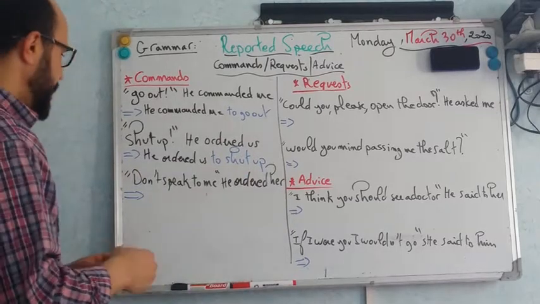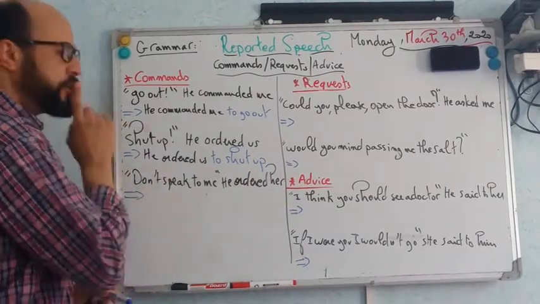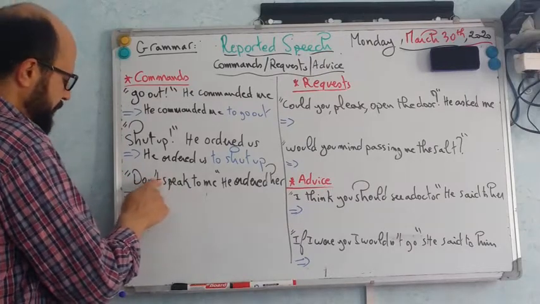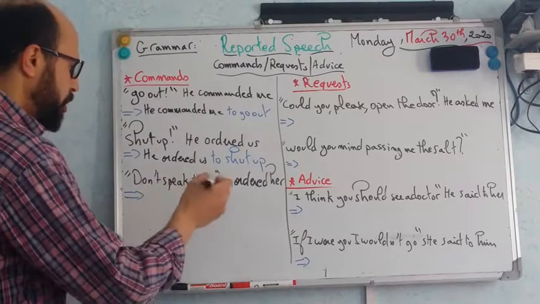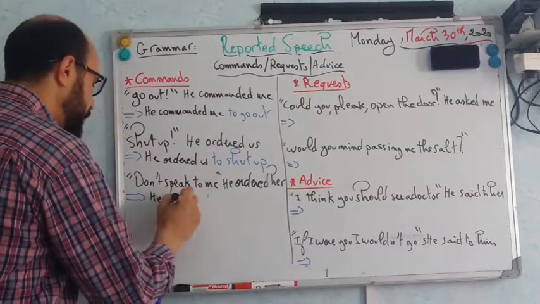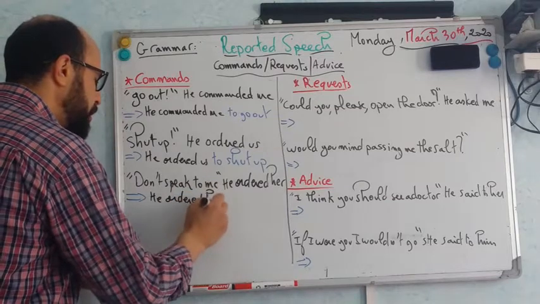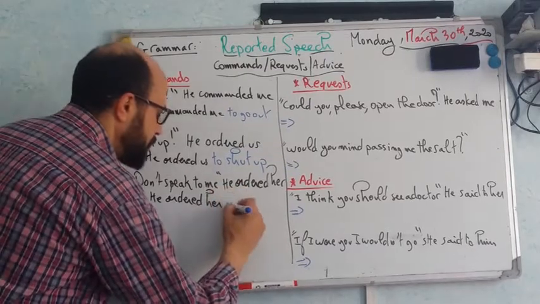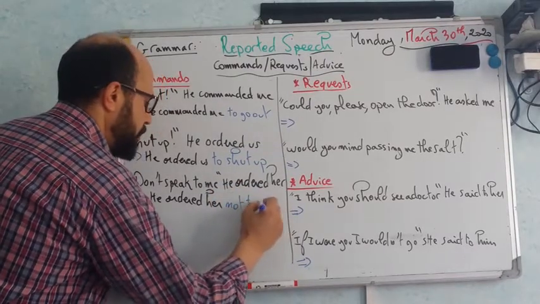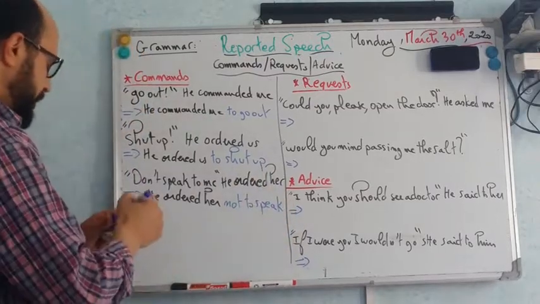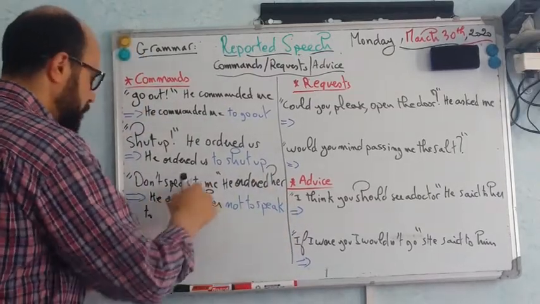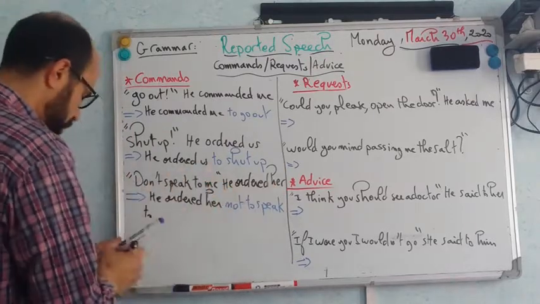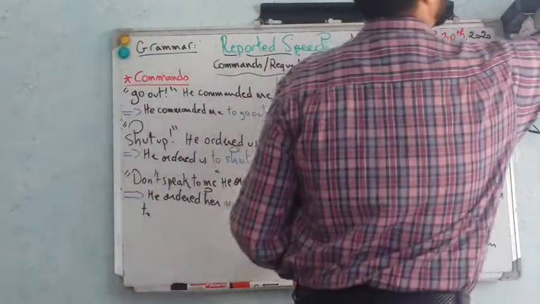Let's see the third example. This time: "Don't speak to me." The sentence here is in the imperative, but in the negative form. He ordered her not to speak to me. Now, he is speaking to her, so it becomes to him. So the pronoun changes to him.